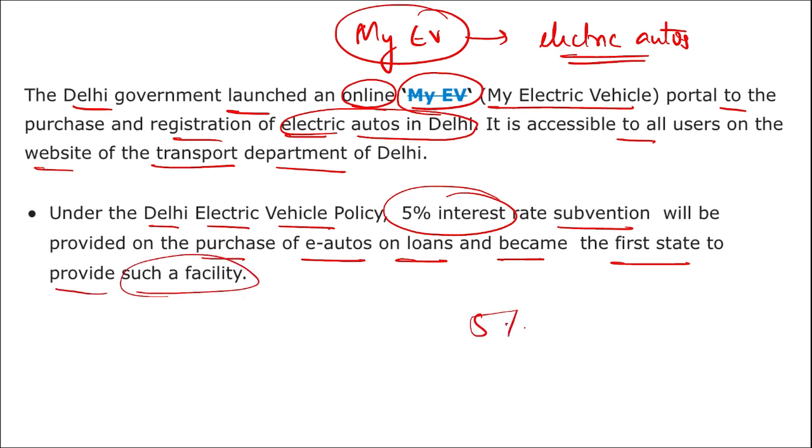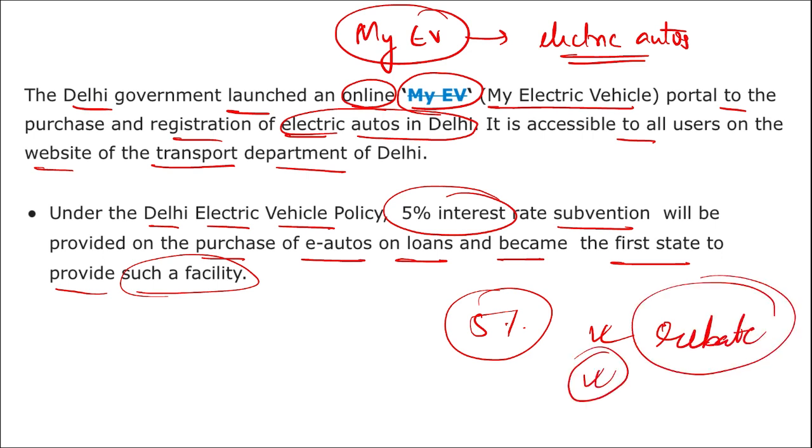That means a 5% rebate will be provided to whoever purchases this auto, or you can say a relaxation of 5% will be given, a subsidy provided by the government to the individual persons who are buying the electric autos.